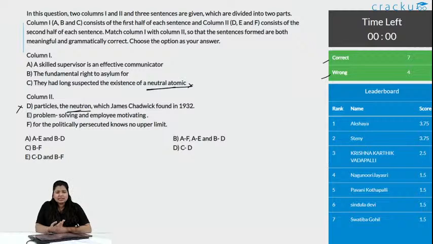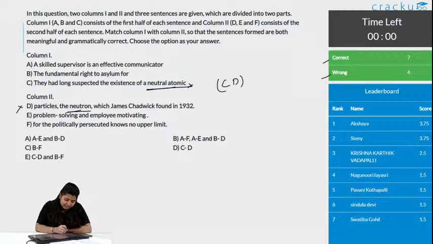After reading the sentence, this can be similar, this can be grammatically wrong, there can be so many possibilities that they are not correct, but at least let us check. They had long suspected the existence of a neutral atomic particle, the neutron, which James Chadwick found in 1932. So, C and D form a correct pair.